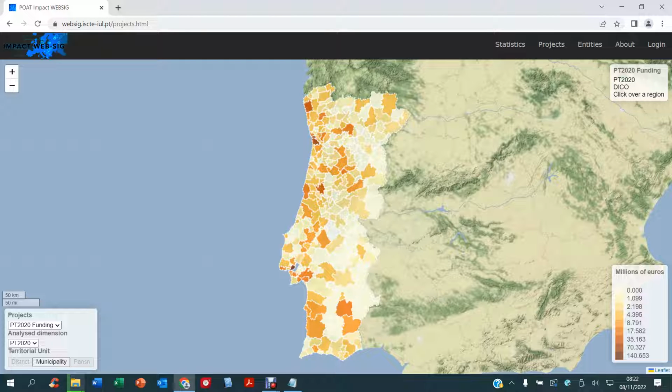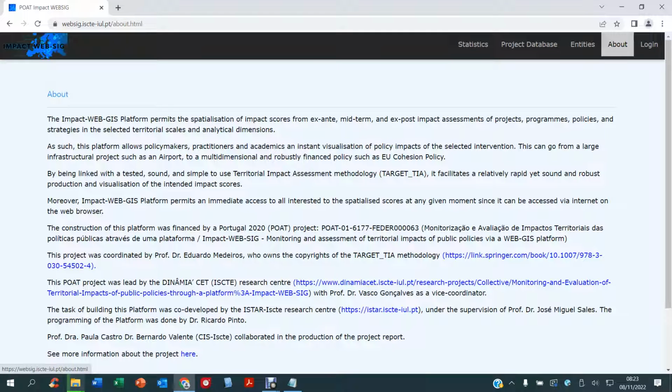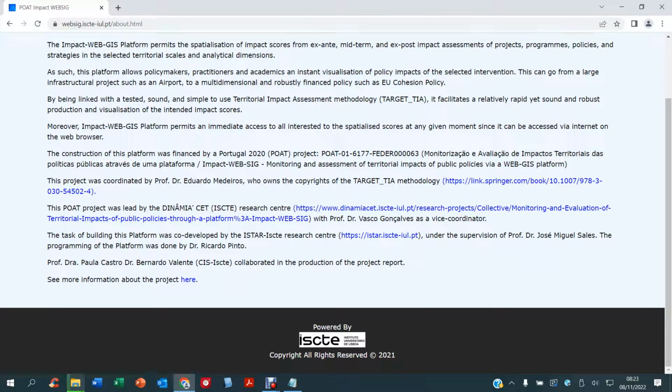Finally, the platform has other three menus. Already spoken about the login menu, which permits the user to access the contracted intervention, and also it will be used by the administrators to create further intervention fiches. We also have the entities menu, which permits the user to access some useful links related to entities associated with analysis of impact policies. And you have the about menu, which shows the main goals of the platform and the team responsible for its creation.